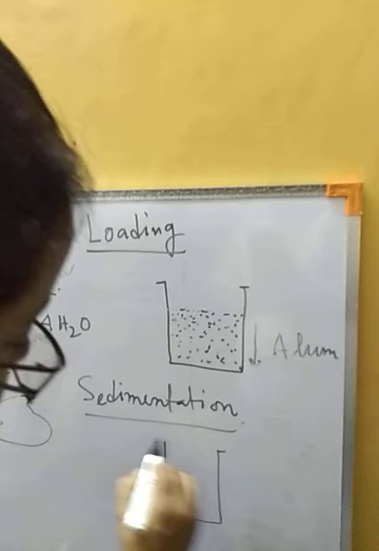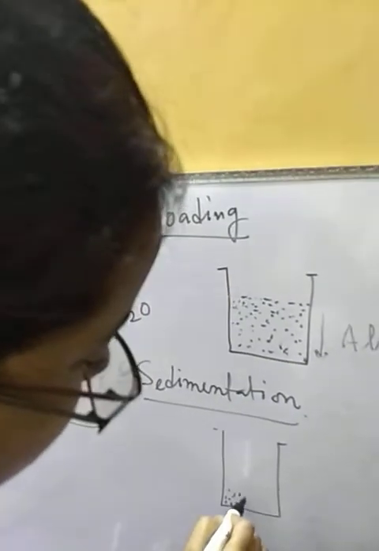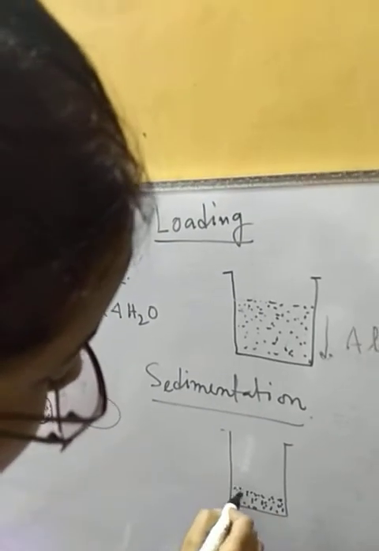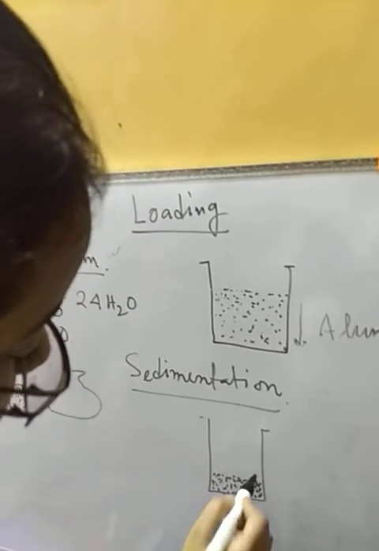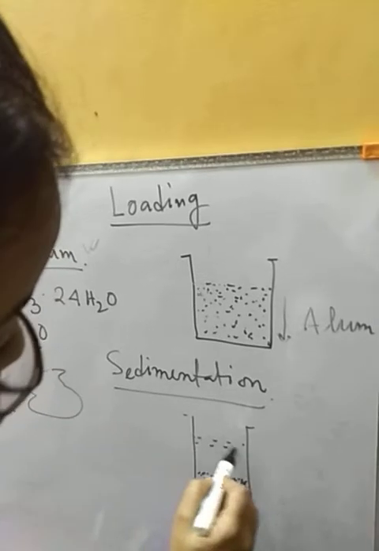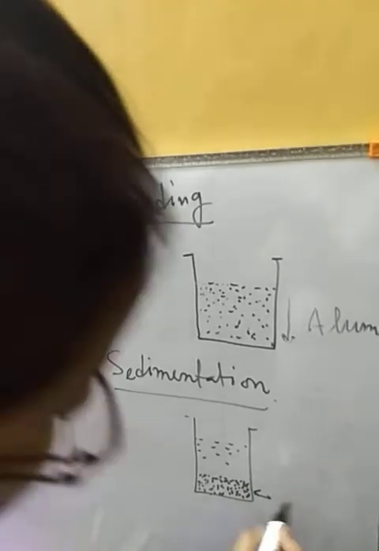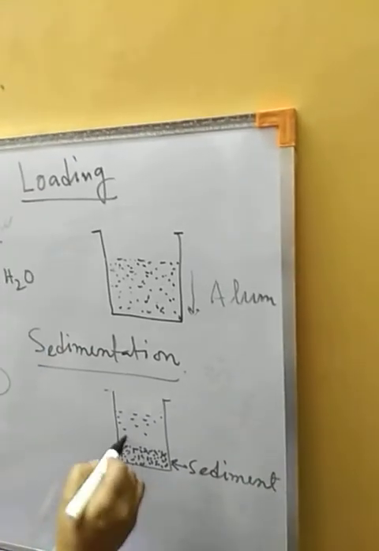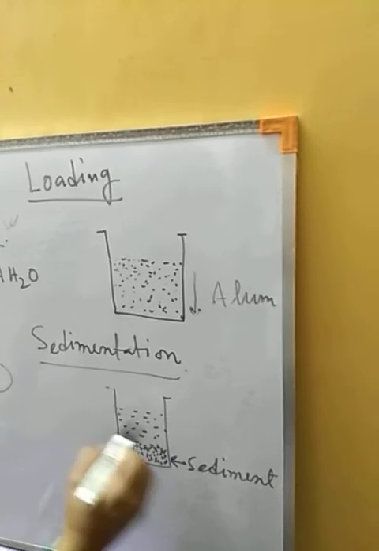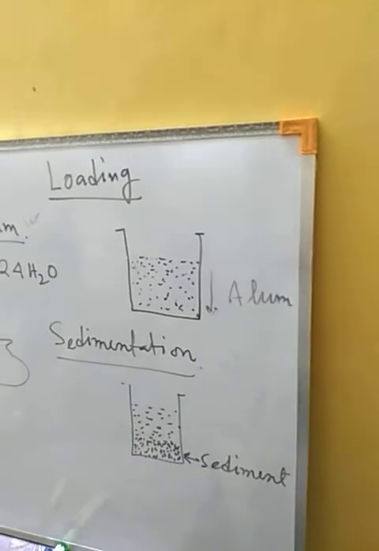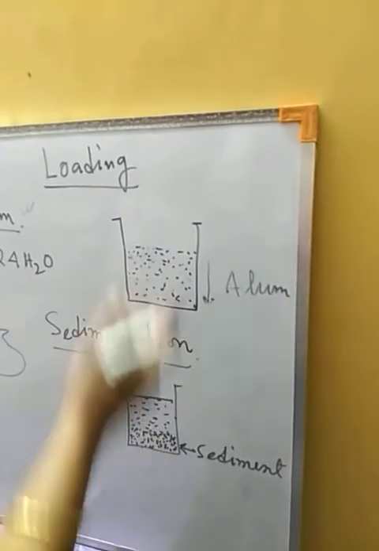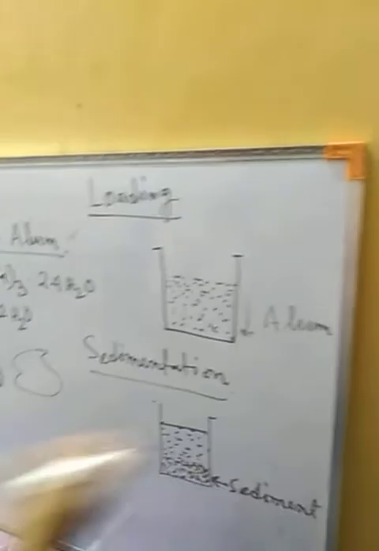Okay, so after using alum, the particles of mud will settle down at the bottom of the beaker. Okay, and the time taken for this will be very less, because we are easily getting the sedimentation process. And here, this we call the sediment, you know that. This is the sediment, and this is the clear liquid. Above the sediment, this is the clear liquid, or we call it the supernatant liquid. Okay, so after adding the alum, we will be getting this.